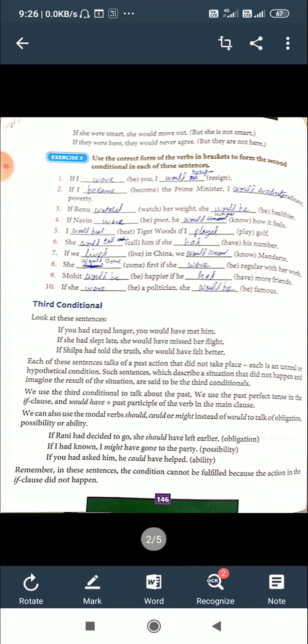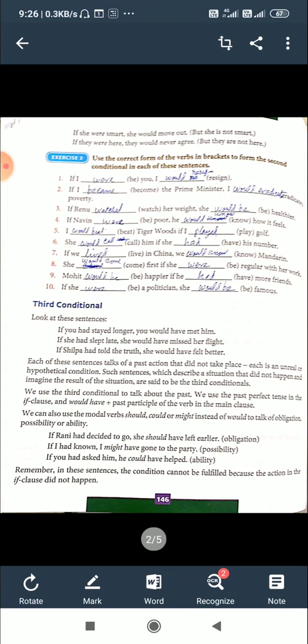My dear student, you should learn it because we quite often use this kind of expression. The third conditional is for expressing an impossible condition. Just like we are saying something, but it did not happen. That's a good usage in English.